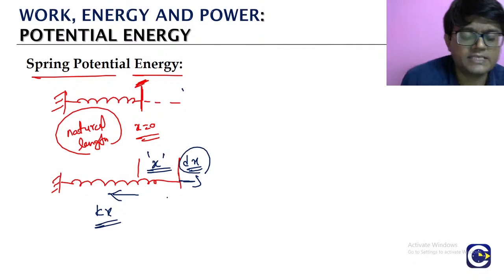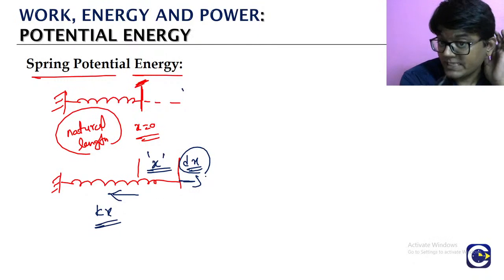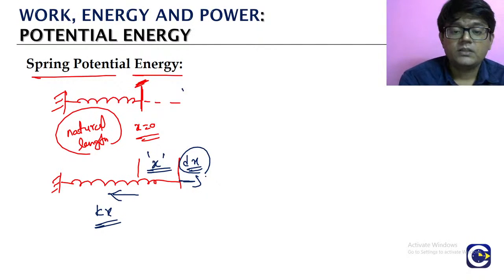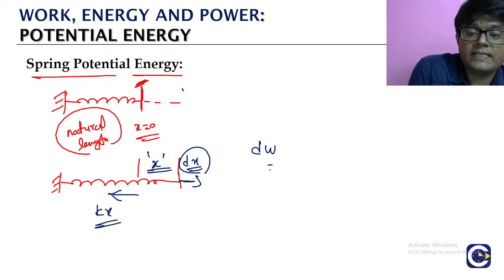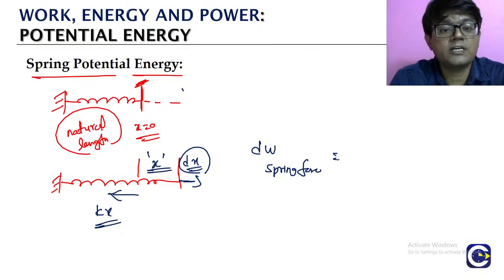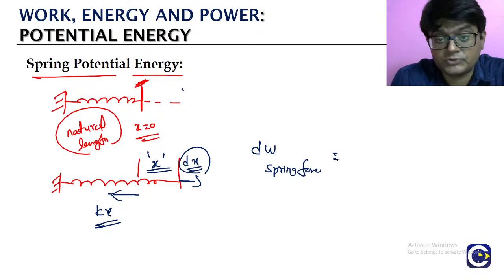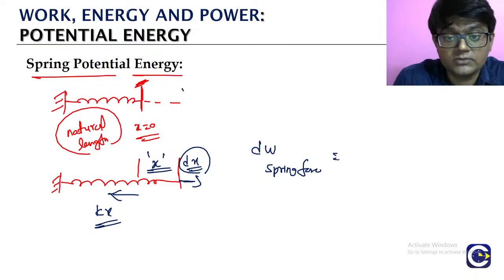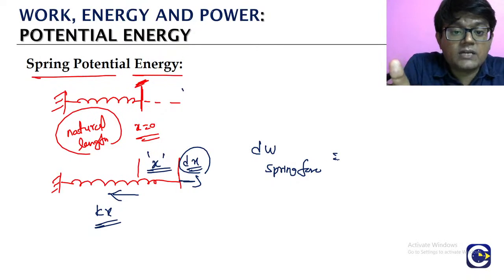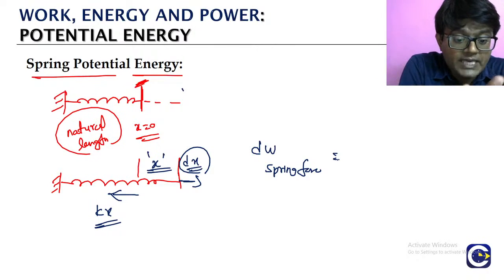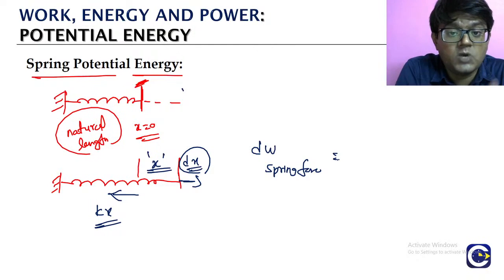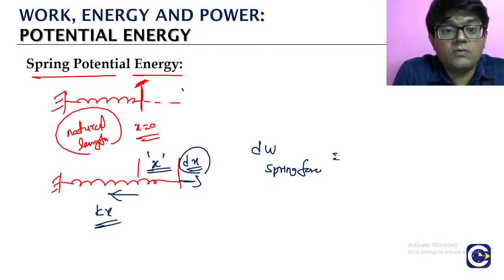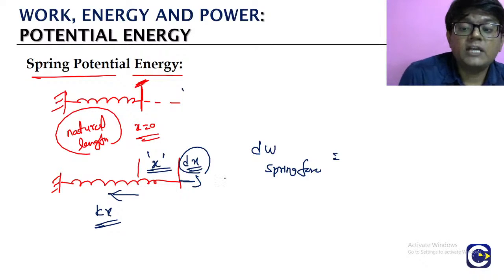For this small elongation, look, the displacement is towards the right side, and the spring force is towards the left side. So the small work done by the spring force. Why do we measure this small work? Because spring force is a variable force, it is not a constant force. So we cannot take the work done for a large displacement, we have to take a very small, differentially small displacement. From there only we can calculate the work.